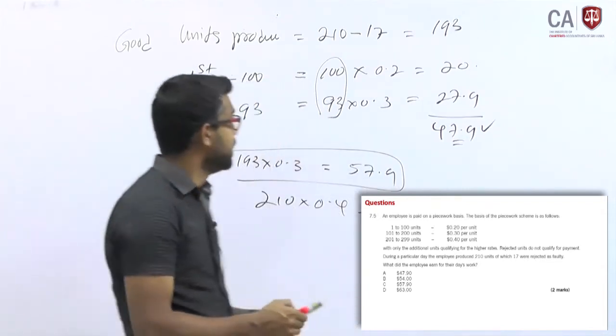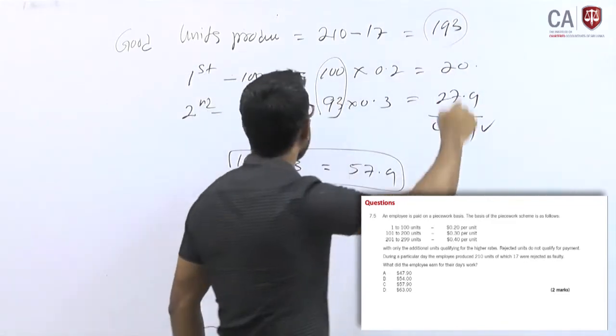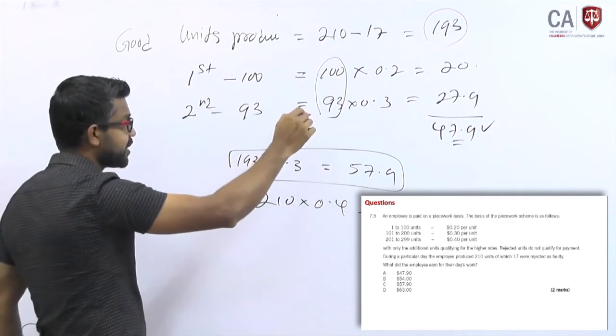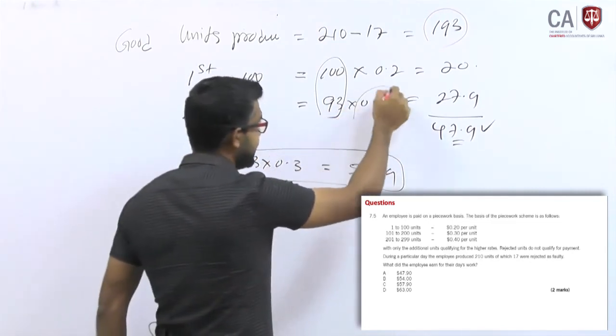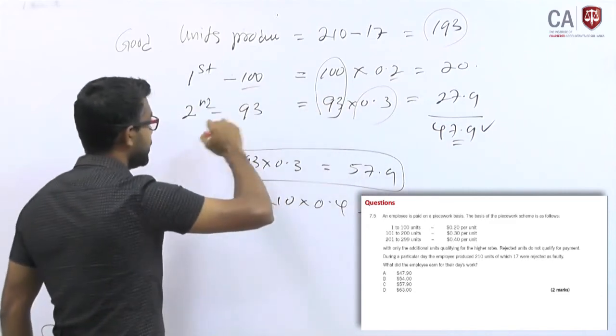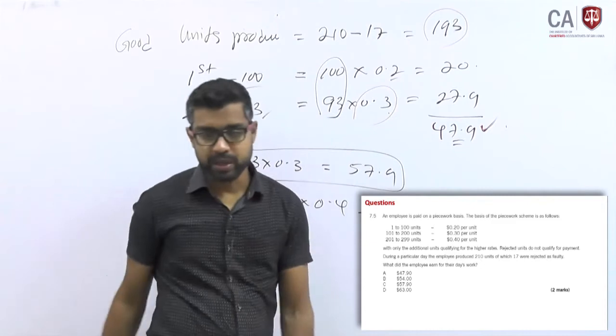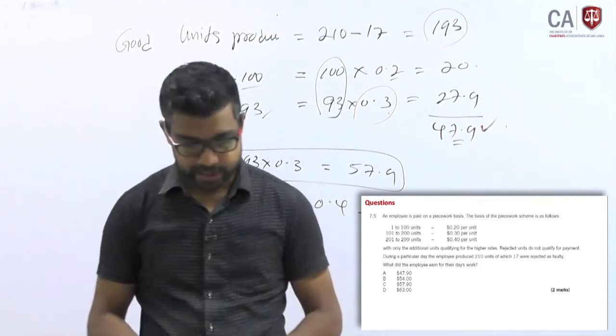Right? Fine. Learning outcome: you have to figure out first the good production, and they said the extra rate is given for the additional units they produce. Therefore, for the standard 20.2, balance 93.3, altogether 47.9. The correct answer is A.